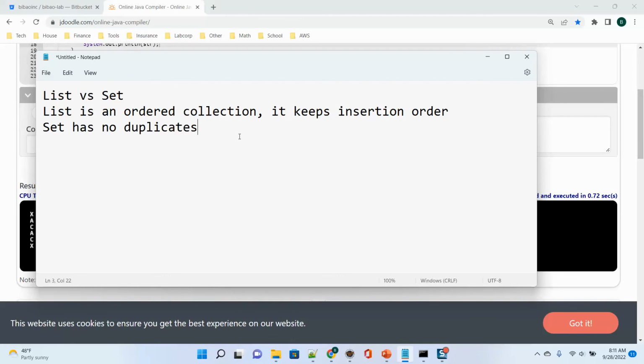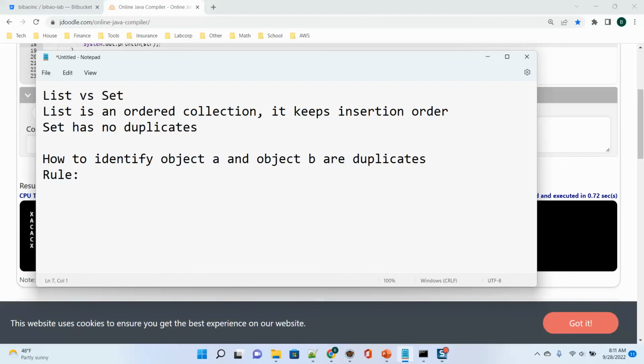Now here is the important thing. How do we identify duplicates? Suppose object A and object B. Question: how to identify whether object A and object B are duplicates, the same element or different elements? When we talk about an object, there are two concepts: reference and value, right? So when you say the same element, do you mean the same reference or the same value? Here I give you the rule.